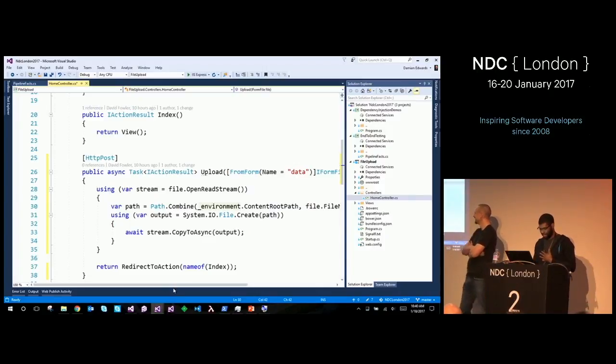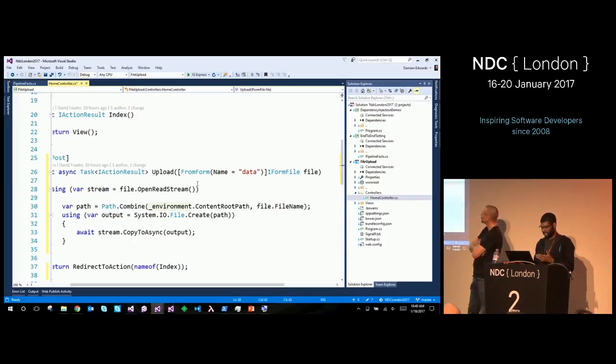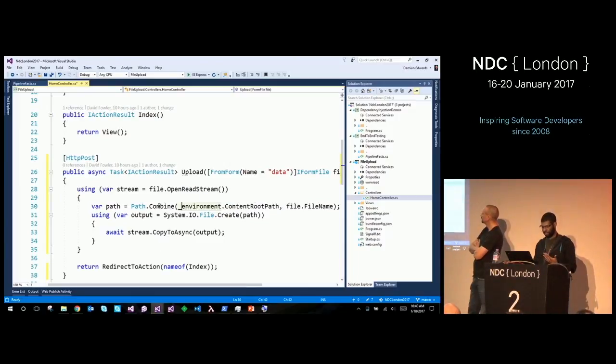All right. So the upload action takes an IFormFile, and I'm saying I want to get it from the form. The name of the field is data. Bind an IFormFile, get that file, open the stream, path combine the content root, which is my code root of the site, and pass the file name, and then create that file, copy the input stream into the output stream. Pretty simple, right? All right, let's hack this now. Let's hack my site. So I'm going to launch this in the browser.